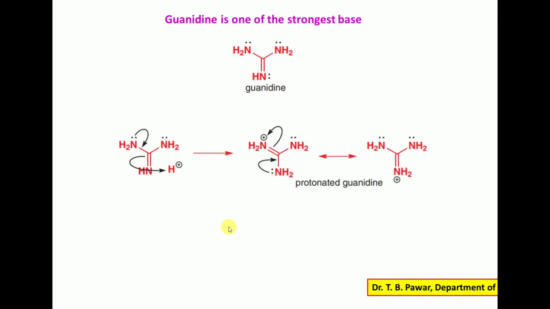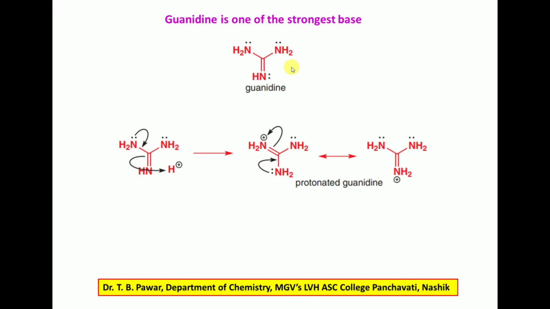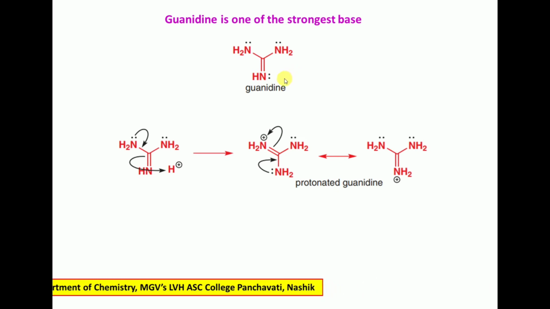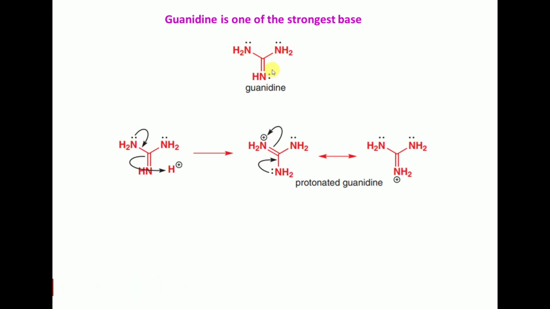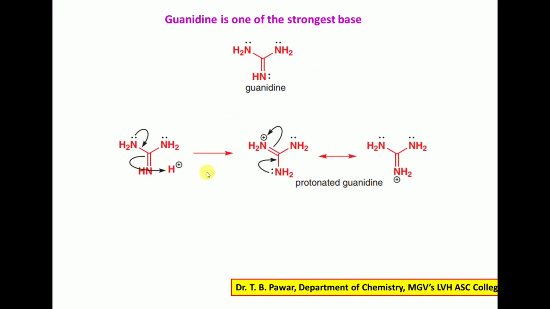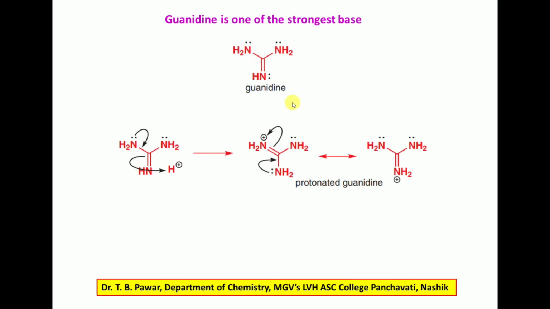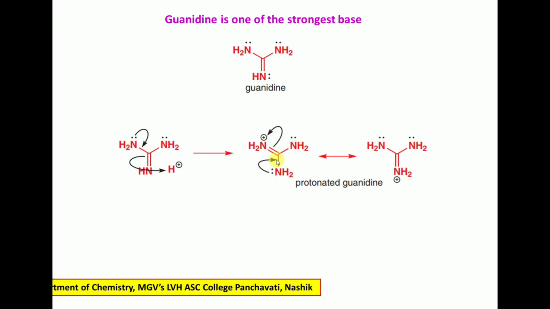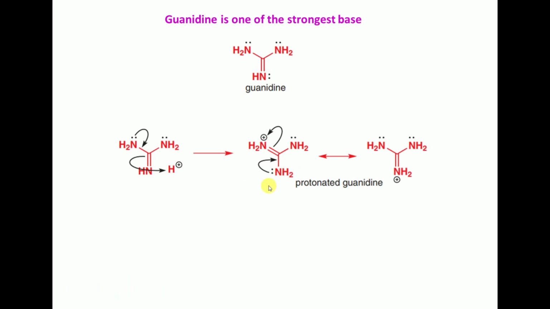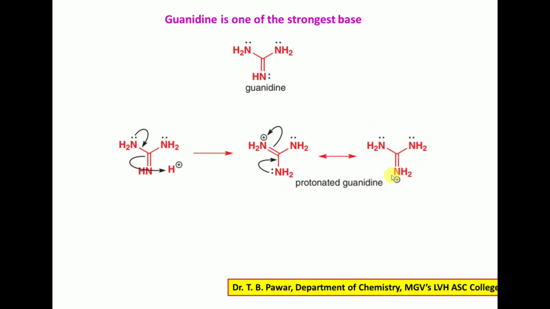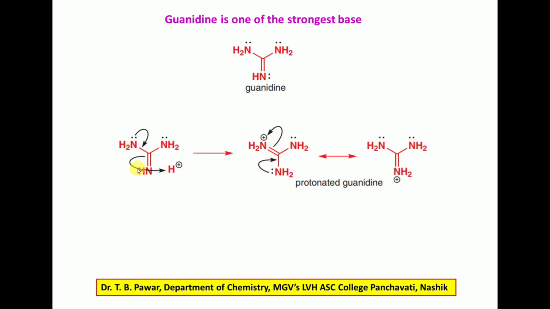Now one more example. This example is important from the examination point of view. Guanidine. In guanidine, three nitrogens are there, each having a non-bonding electron pair. So the electron donating tendency is more, and in the presence of acid, guanidine gets protonated, and that protonated guanidine gets stabilized by resonance of the three NH2 groups. Since it is stabilized by resonance, the corresponding guanidine is the strongest base.